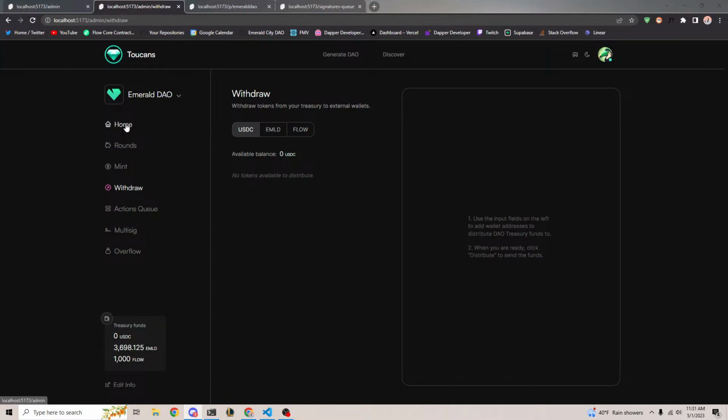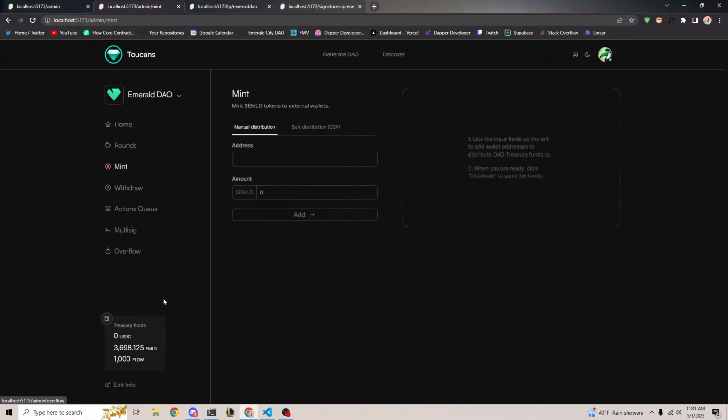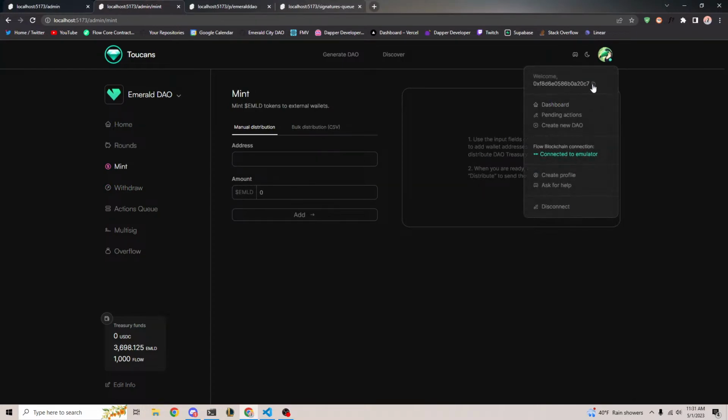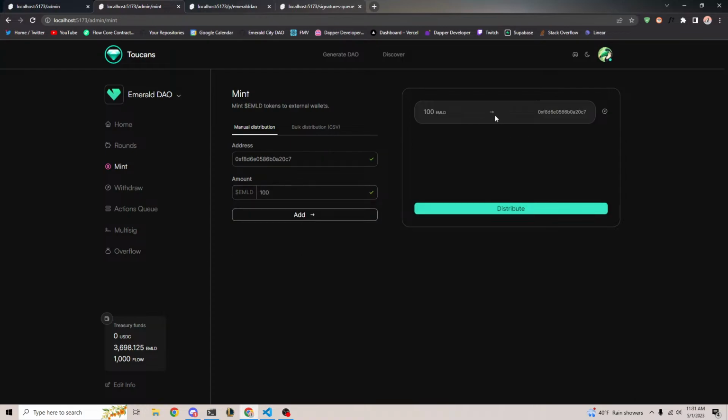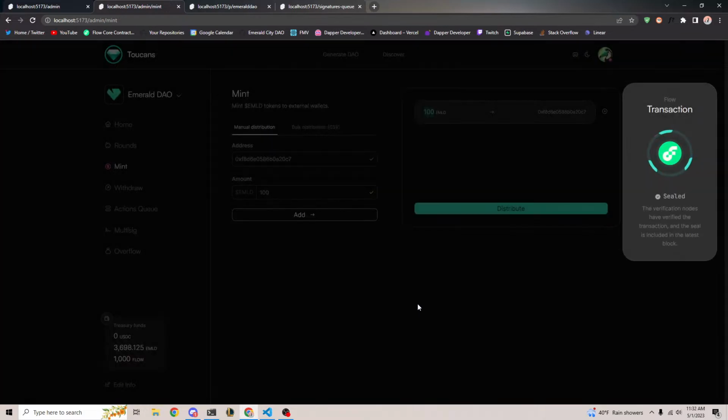All right. Now, let's also talk about minting, which is really cool. So we can mint emerald tokens to certain people as well. Let's say we want to mint to this account, and we want to mint 100 emerald tokens. We can do that. Oh, and by the way, the purpose of this UI also is that you can do multiple at the same time. We just haven't configured that yet. So let's say we want to mint 100 emerald to this address. We can go ahead and do that.